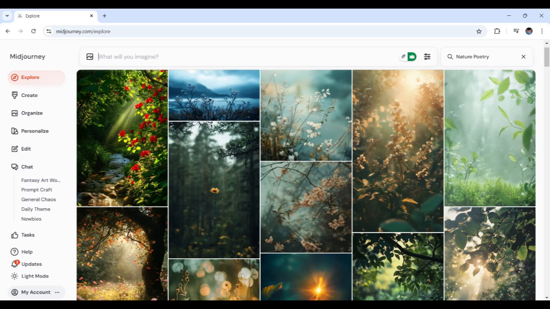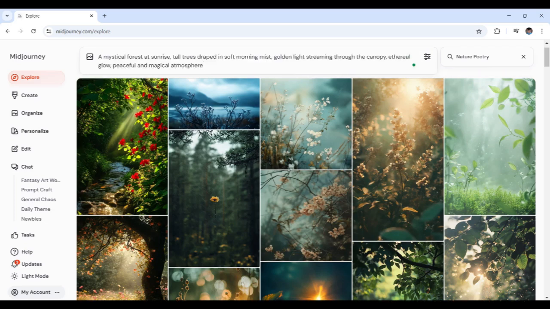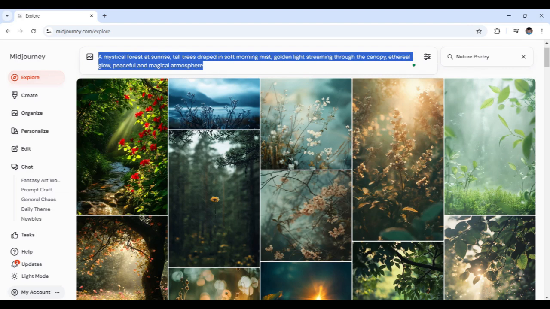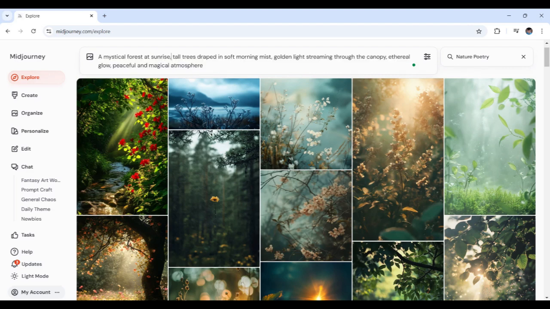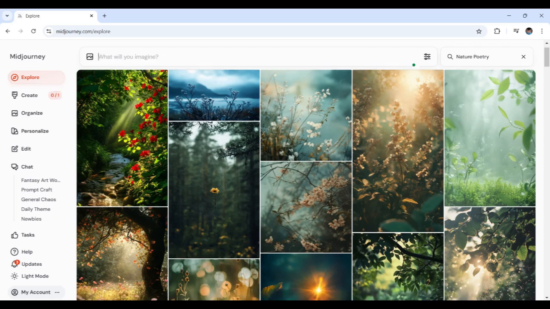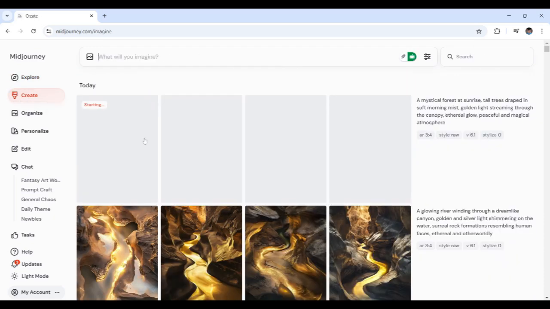Now, since I've crafted my prompt on that, let me just guide you. I firstly paste this right over here just to bring this vision to life. Here are all the details with what I just stated, and some additional ones: make it more ethereal, also peaceful and magical. All right, then send it off right about now. While it's currently rendering, just remember the key to this prompt is capturing the play of light and shadow to reflect the forest's mystical quality.